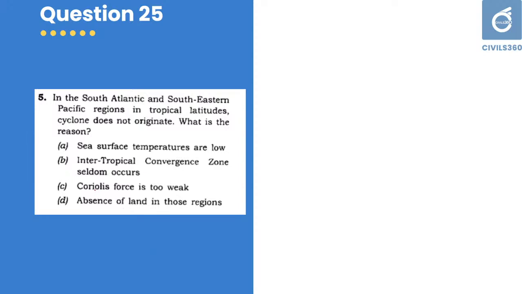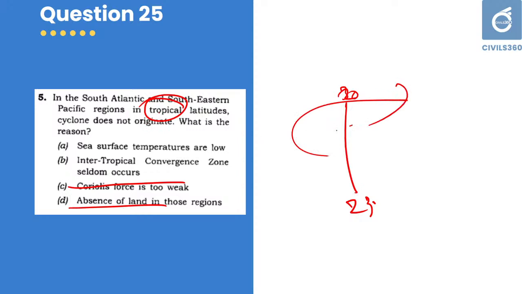You can directly eliminate C and D because Coriolis force is there, since they gave the tropical latitudes, between 23 and 23. In tropical latitudes, of course, there is a Coriolis force. In India also, these cyclones occur in these latitudes. So you cannot say that the Coriolis force is too weak. And absence of land, of course, land masses are there. There is no absence.